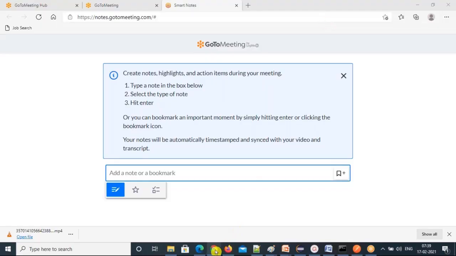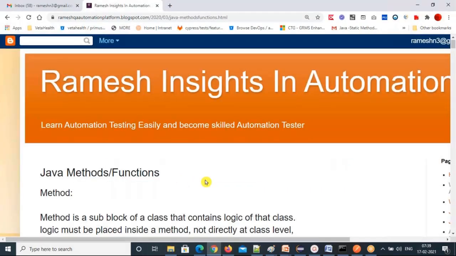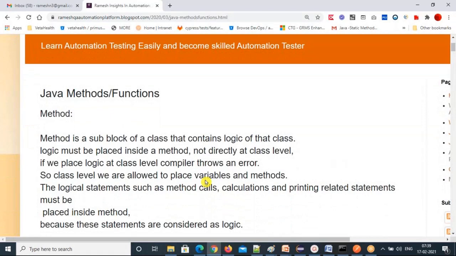So what is a function or a method? People call it by different names in different languages. In Java we call them methods, and in JavaScript people used to call them functions. And what is a method? A method is a sub block of a class, which contains the logic of your class.